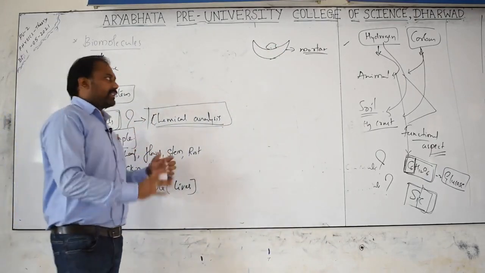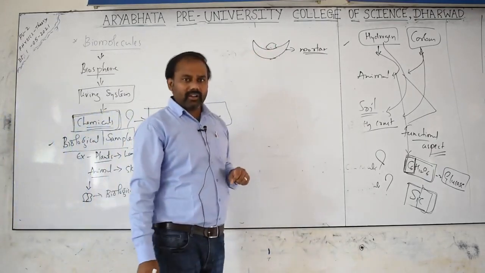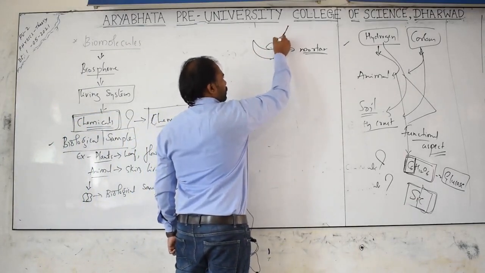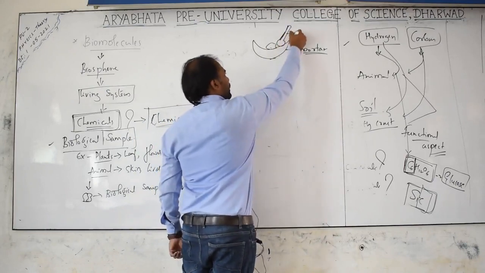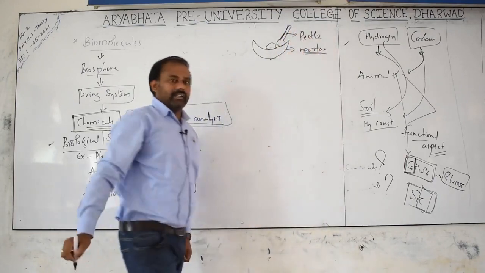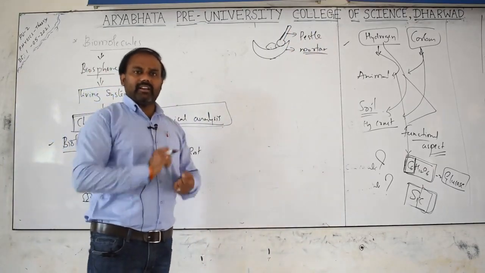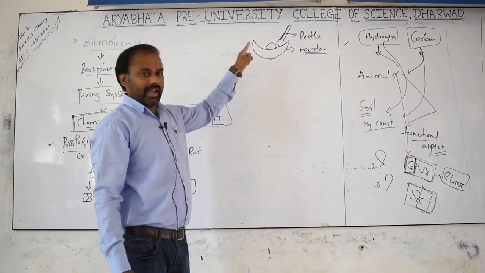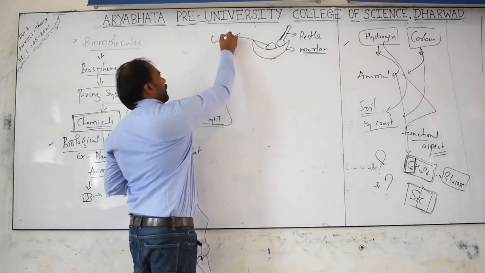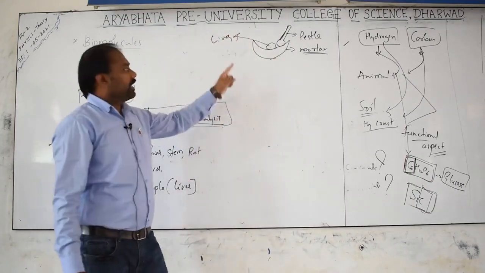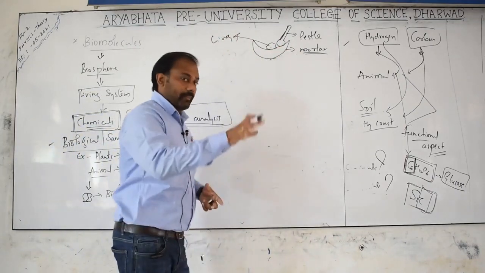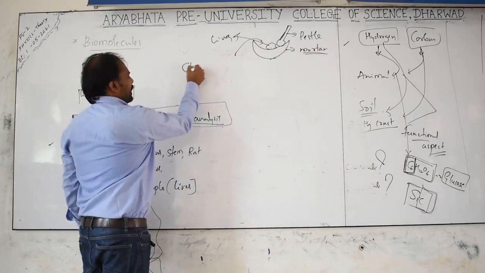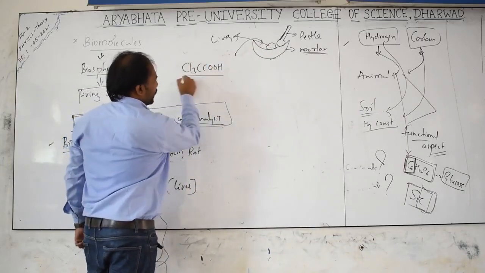Take that biological sample in the mortar, and at the same time you will have a pestle, like a grinder. So when you take the biological sample, the liver, in the mortar, with the pestle, very important thing is that to this we are going to add Cl3CCOOH.